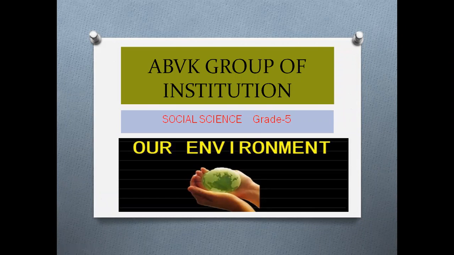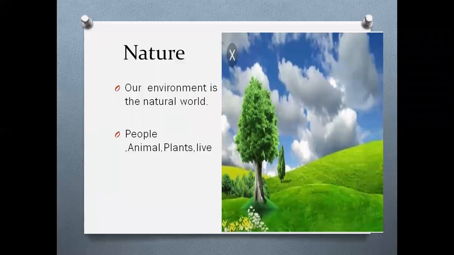Today we are going to learn social science, grade 5, lesson number 9, that is Our Environment. What is the lesson name? Our Environment. Our environment is a beautiful natural world. Yes or no, children? Our environment is a beautiful natural world.